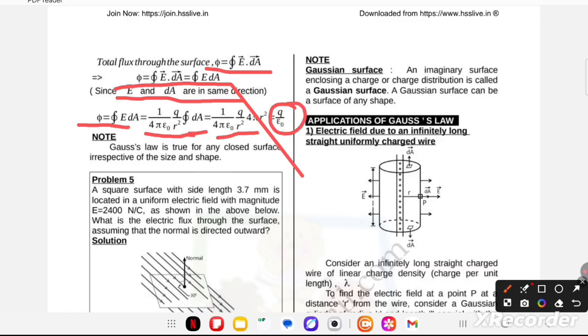This is a standard result. So it is clear from Gauss law that the electric flux is 1 upon epsilon naught times the charge q, the positive charge q at the center of the sphere having radius r. Note a very important point: according to Gauss law, it is true for any closed surface irrespective of its size and shape.